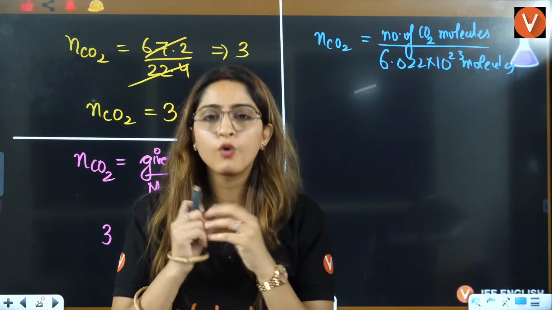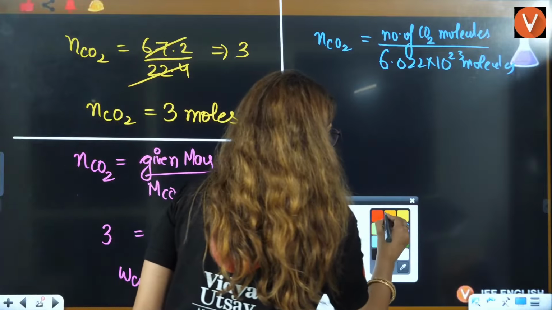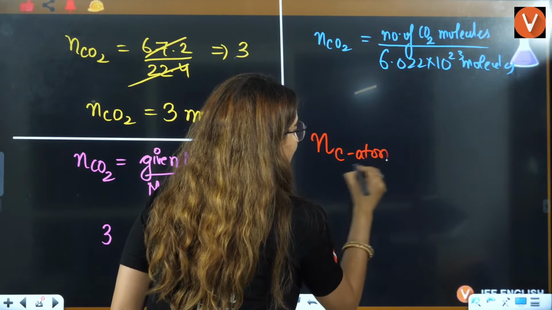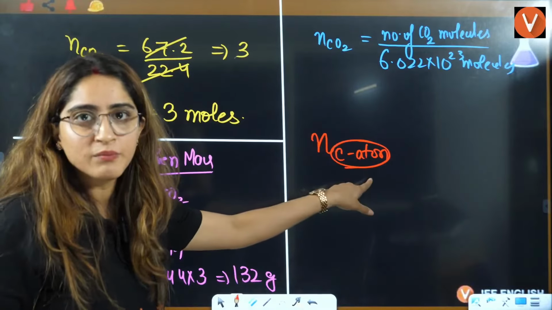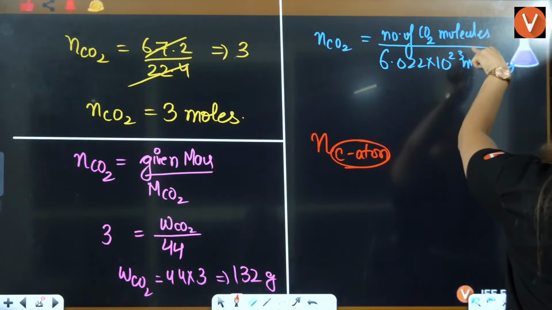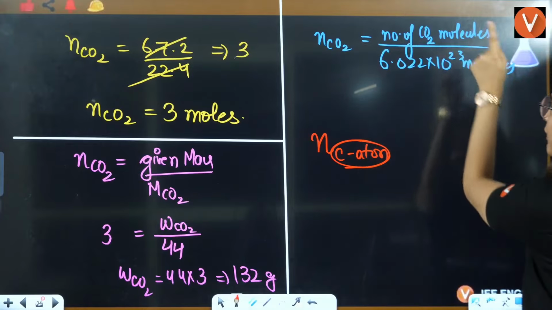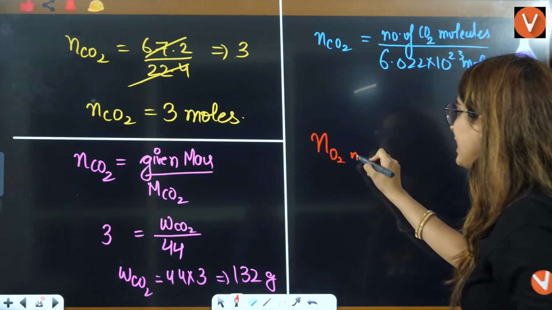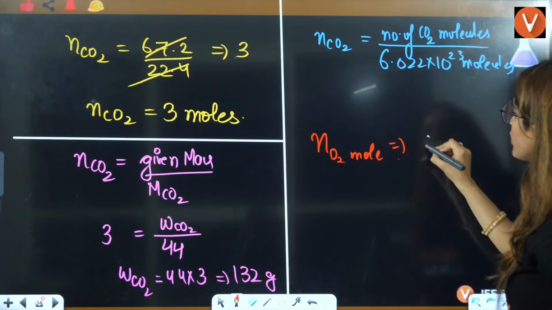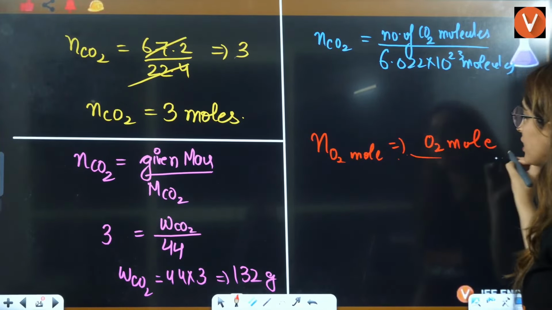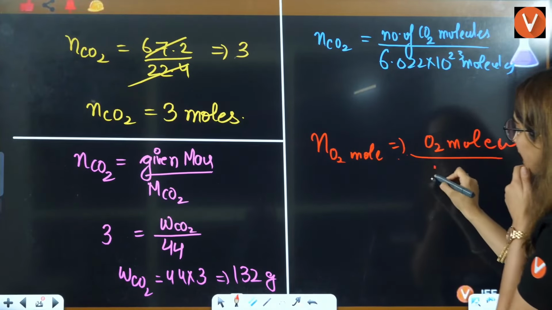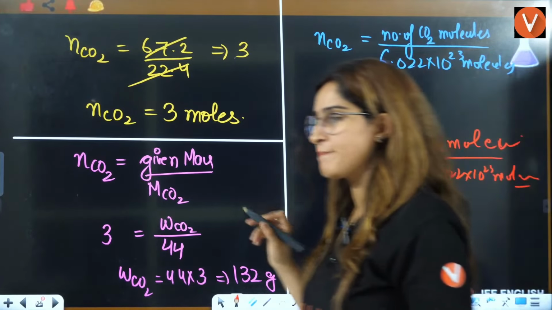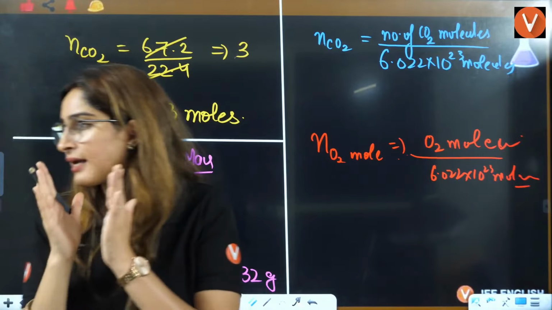Okay, students. What I am telling you is that if you have, let's say, the number of moles of carbon atom, if the moles you are calculating are for atoms, then here you will write number of carbon atoms divided by 6.022 into 10 raised to 23 atoms. But if I say number of moles of oxygen molecule, then it will be number of particles of oxygen molecules divided by 6.022 into 10 raised to 23 molecules. Got it or not? Is that thing clear to everybody?